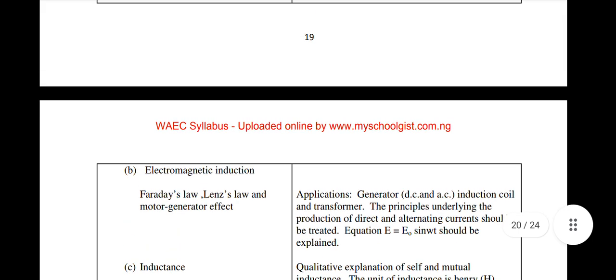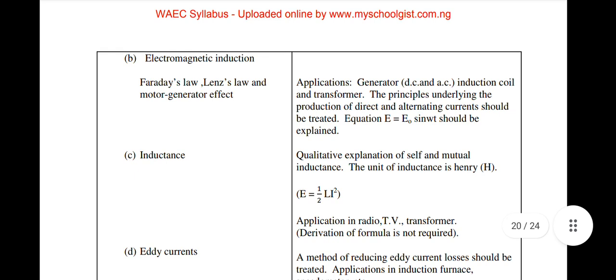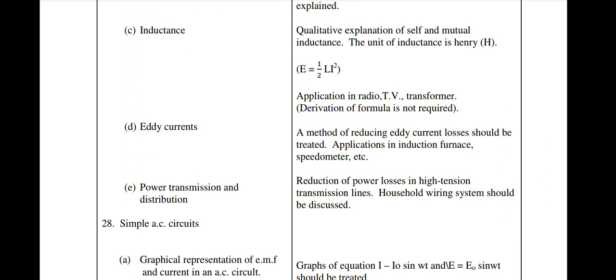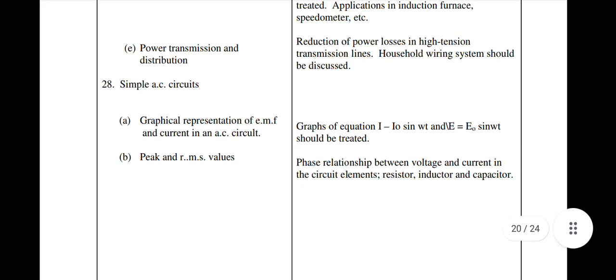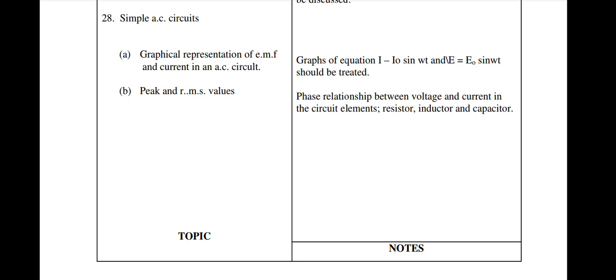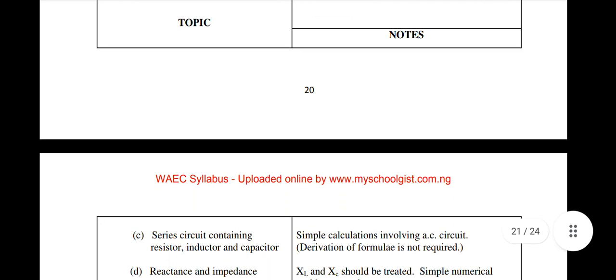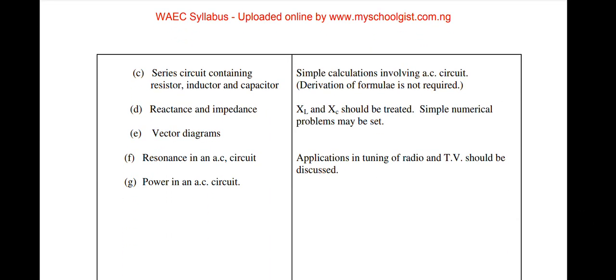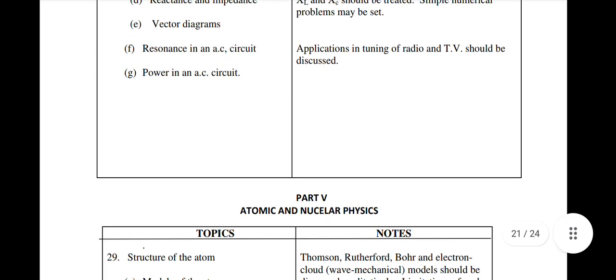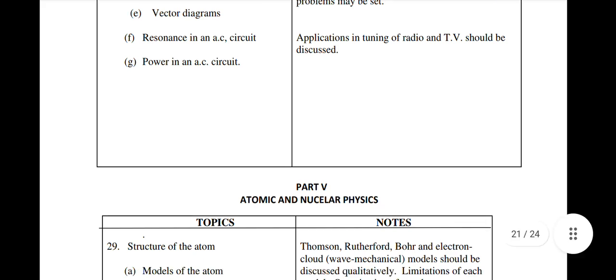Then we go over to electromagnetic induction, Faraday's law, Lenz's law, and motor generator effect. Read about inductance, eddy current, power transmission and distribution, simple AC circuit, graphical representation of EMF and current in an AC circuit. Know this very well. Peak and RMS values. Series circuit containing resistor, inductor, and capacitor. Very important. Reactance and impedance. Vector diagrams. Resonance in an AC circuit. Power in an AC circuit.